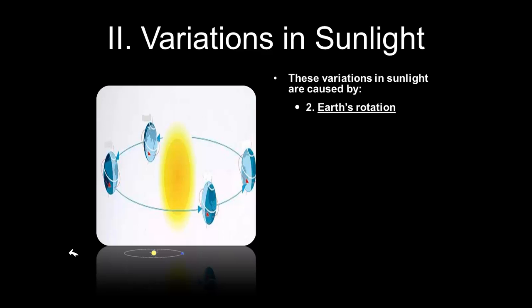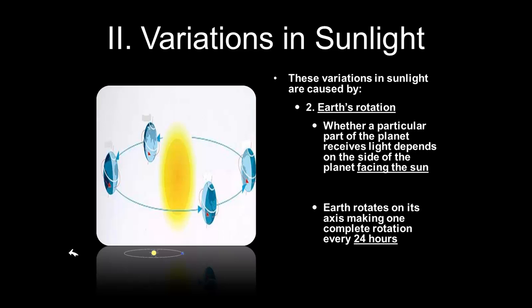So the variations in sunlight are caused by Earth's rotation, not only its axis, not only where we're tilted, but the fact that we're spinning. Whether a particular part of the planet receives sunlight depends on the side of it that is facing the sun, and that just makes sense. As we're spinning around, we're spinning like a top.